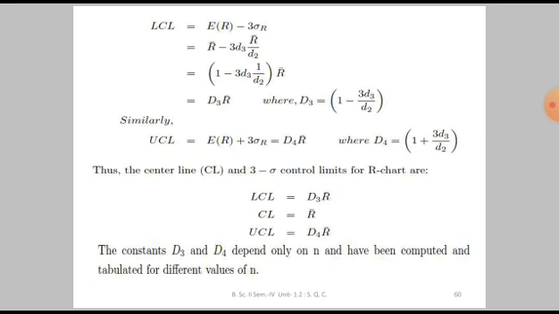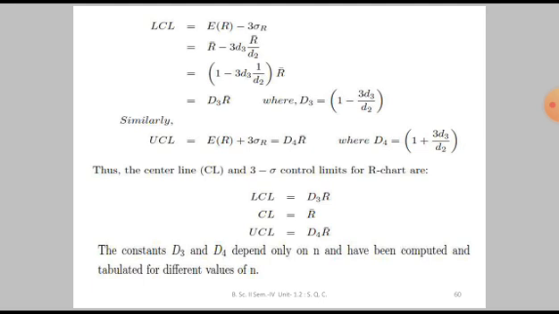1 minus 3 times d3 divided by d2, whereas D4 is equal to 1 plus 3 times d3 divided by d2.